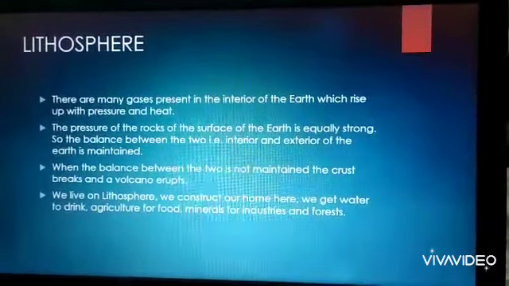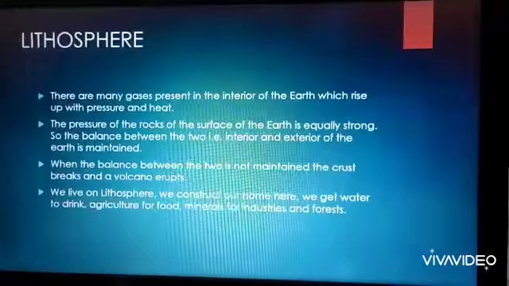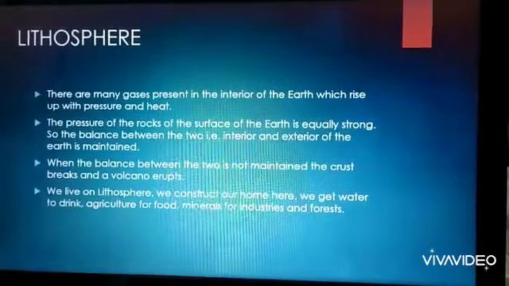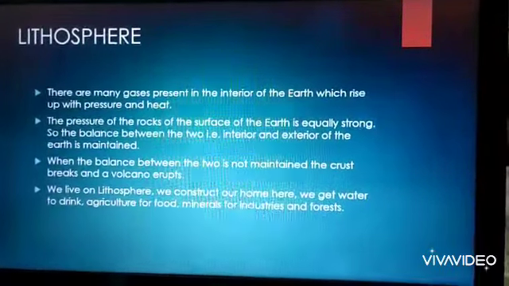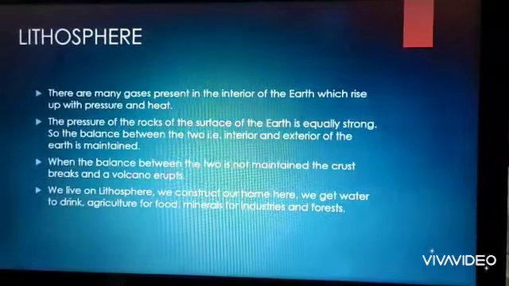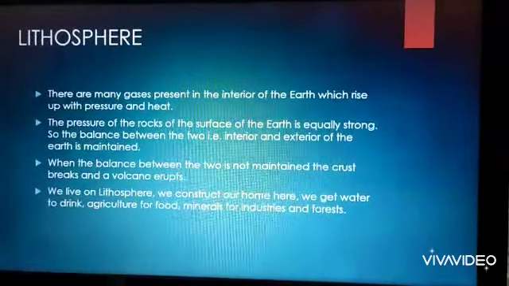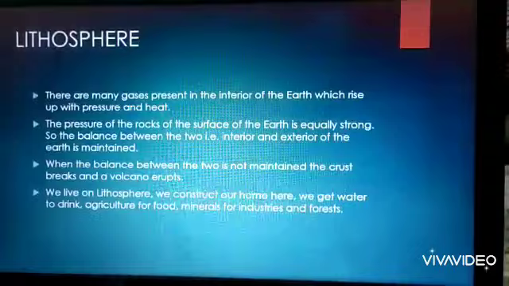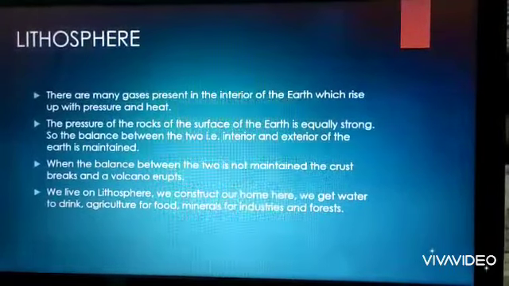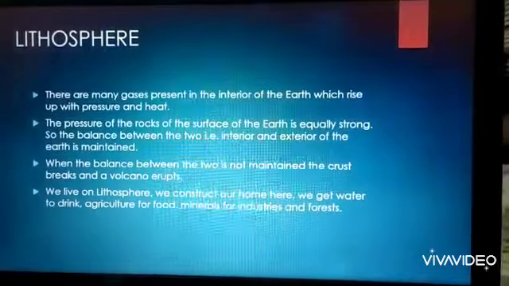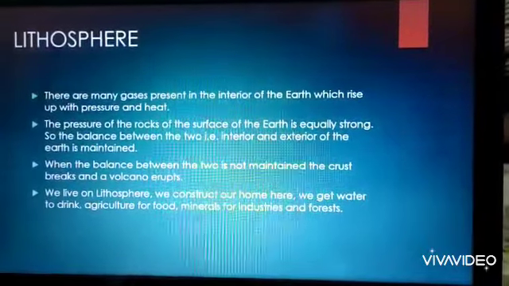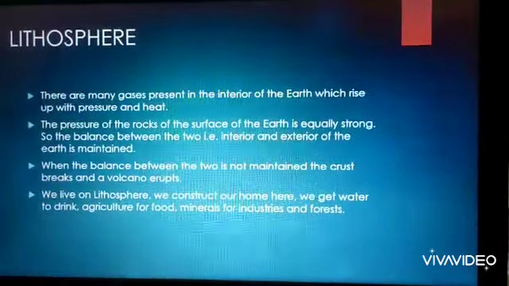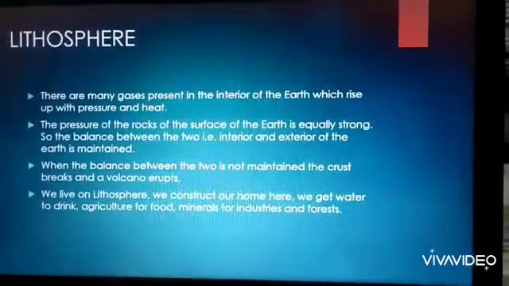As we have different gases on the surface of the earth, there are many gases present in the interior of the earth also, which rise up with the pressure and heat from the interior towards the surface of the earth. And the pressure of the rocks on the surface of the earth is equally strong. That means the pressure of the gases coming towards the surface and the pressure of the rocks on the surface of the earth is equal. So the balance between the two, the interior and the exterior of the earth, is maintained.